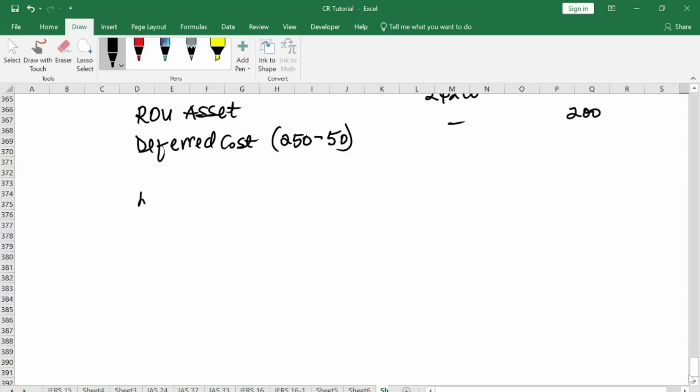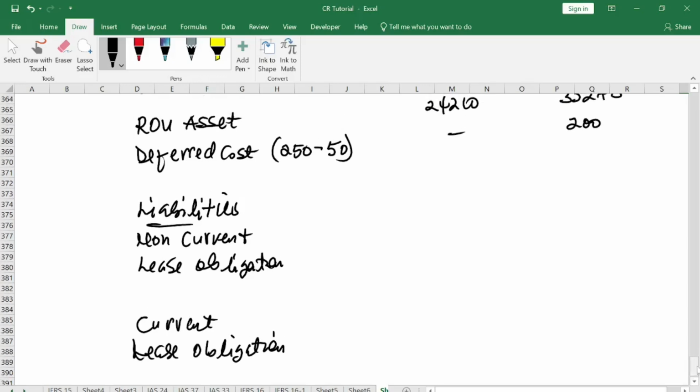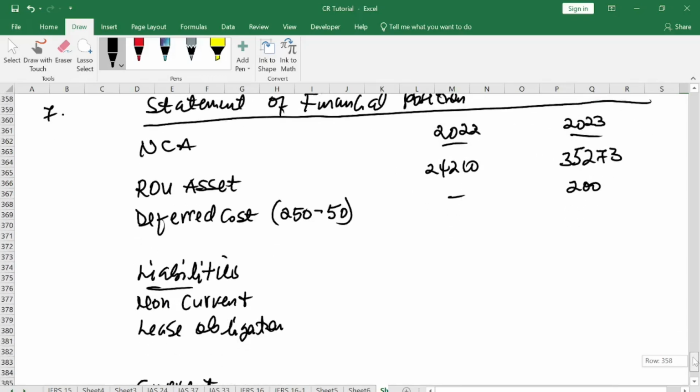When you are done there, you come and do your liabilities. Under our liability, we have non-current liability. So we have our lease obligation. So we also have our current. We have our lease obligation. All right. So now we know this. How do we pick our values here?